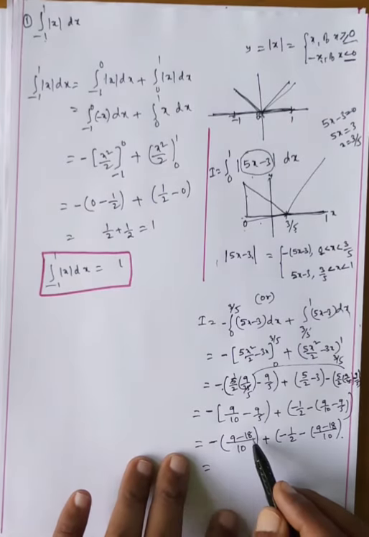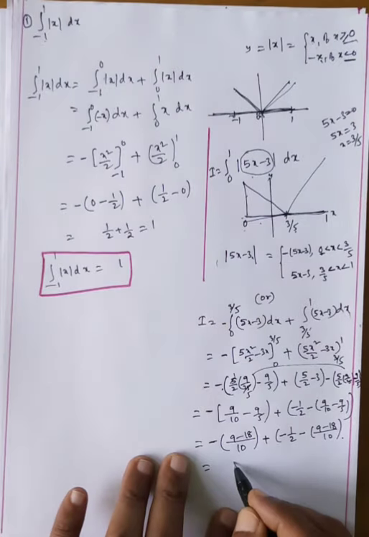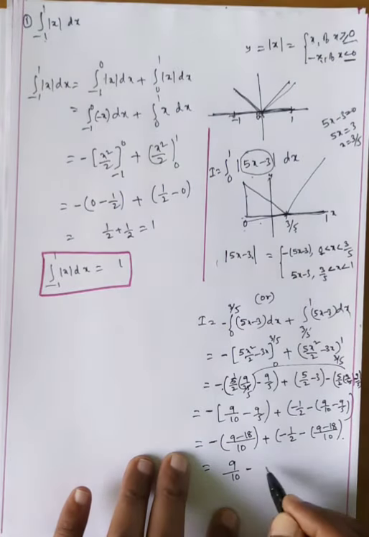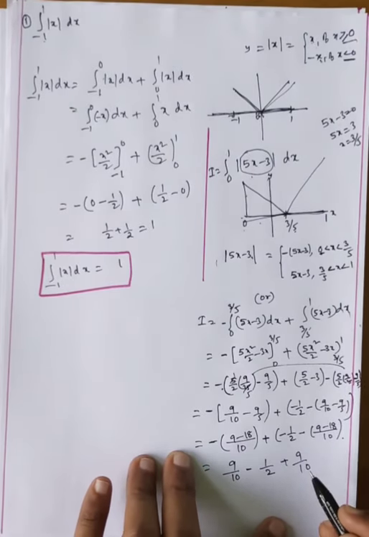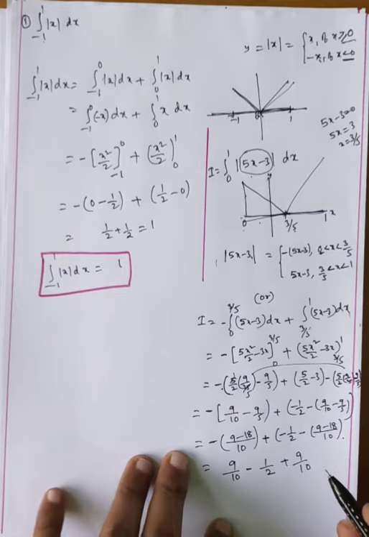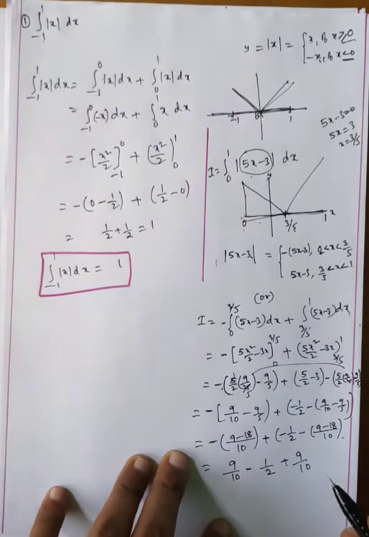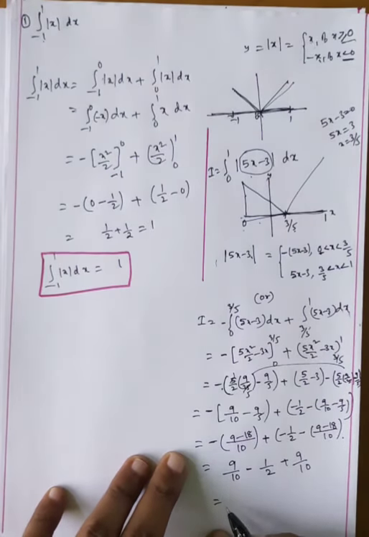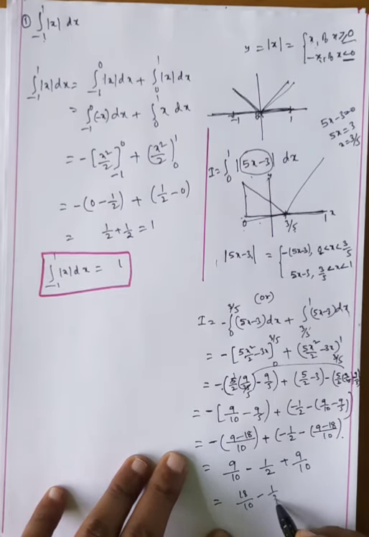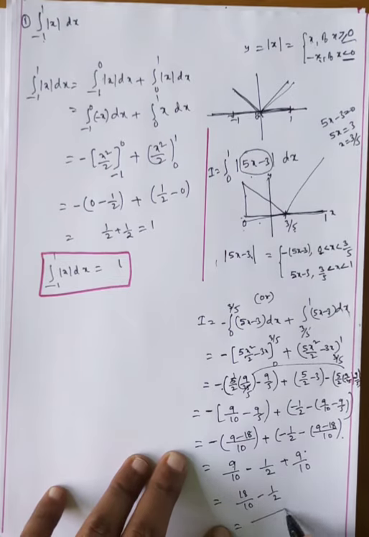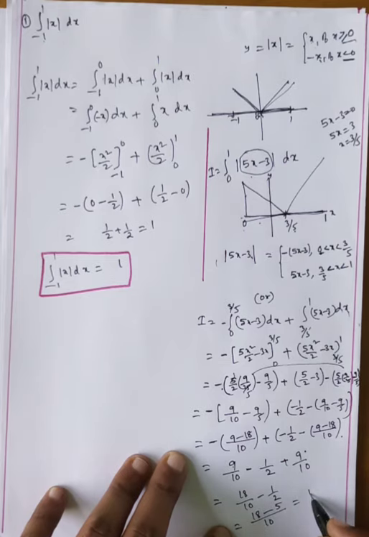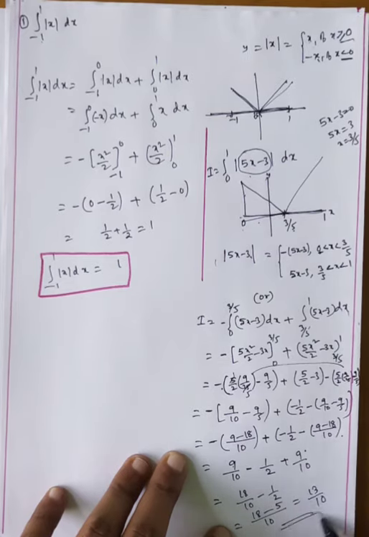Minus into minus is plus, and 9 minus 18 is minus 9, so 9/10 minus 1/2 plus 9/10. Now 18/10 minus 1/2, 9 plus 9 is 18, so 18/10 minus 1/2, with LCM 10, is (18 − 5)/10, which equals 13/10. That is the answer, my dear students.